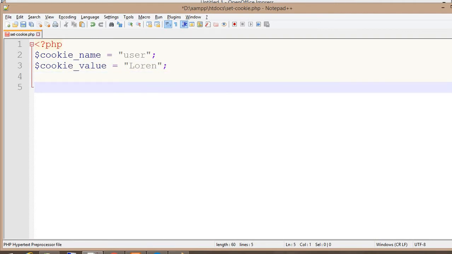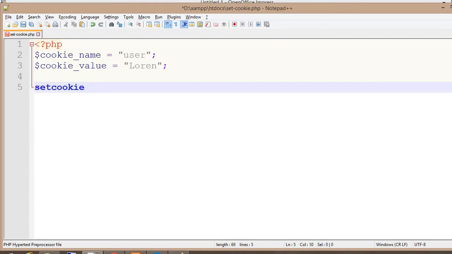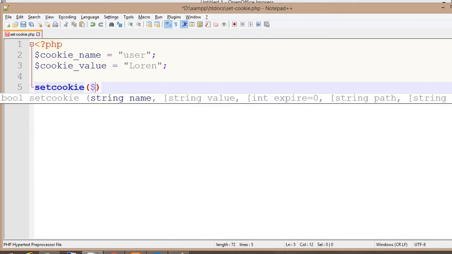Now the cookie is set using the PHP function setcookie. First we need to pass the cookie name.